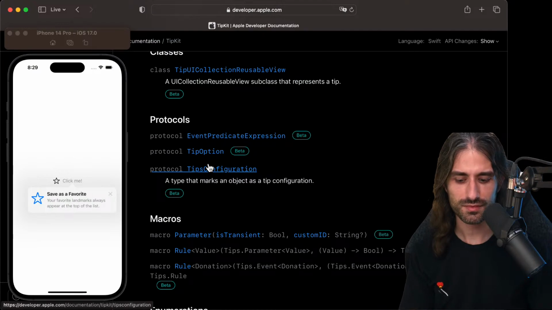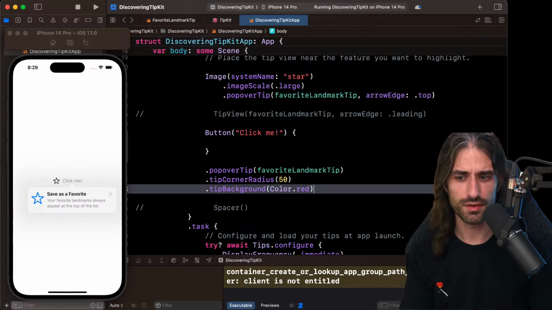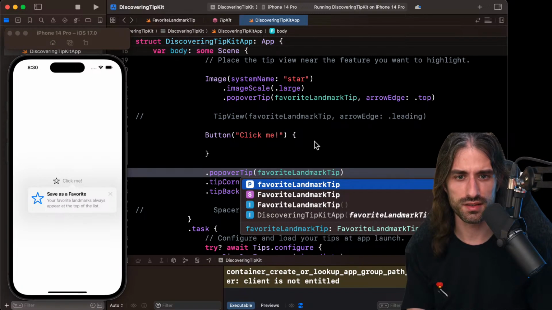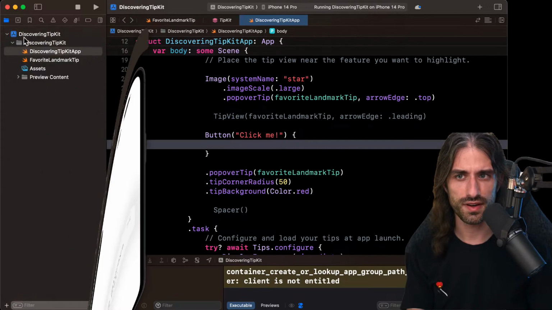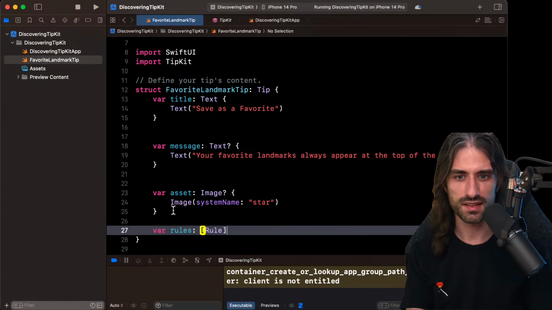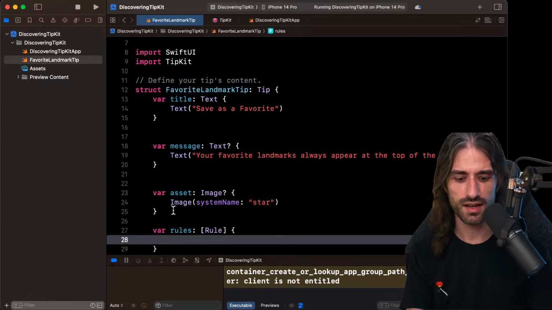All right. So let's try and have a look at the tip, for instance. So let's see. At the rules. So how can I create these? I think the rules you define them inside the tip. I think it was, yes, something like that. And so, what does a rule look like?